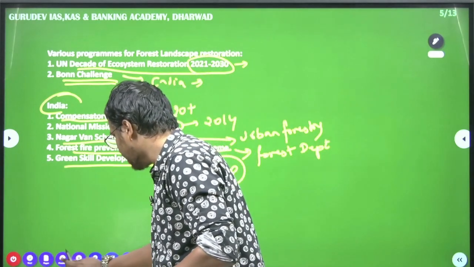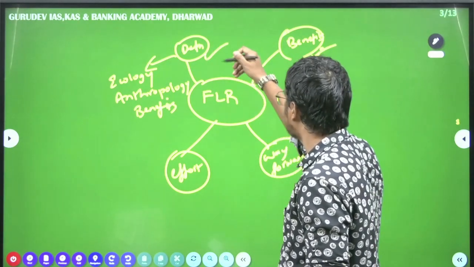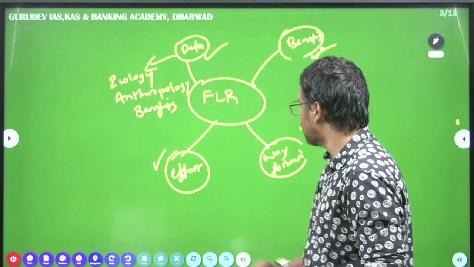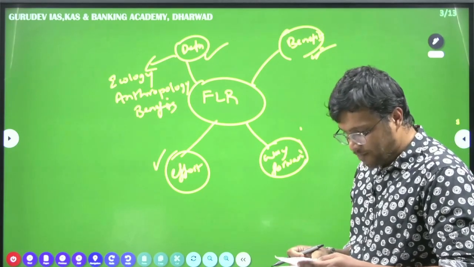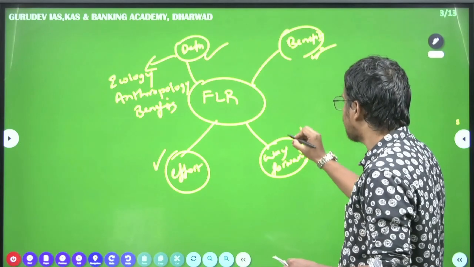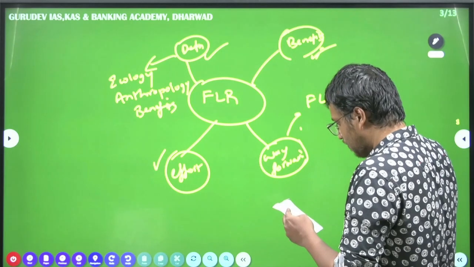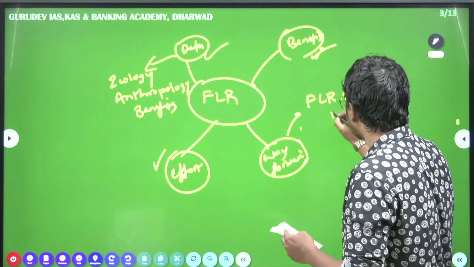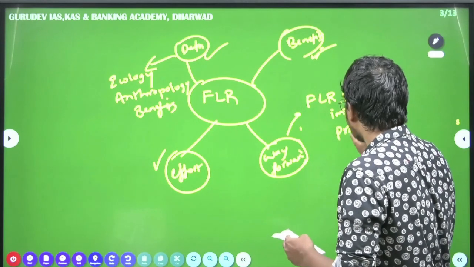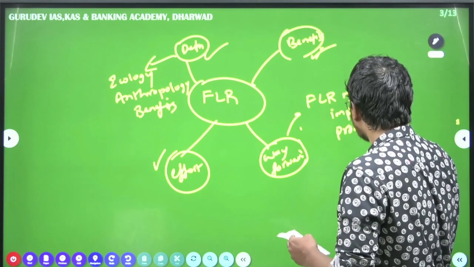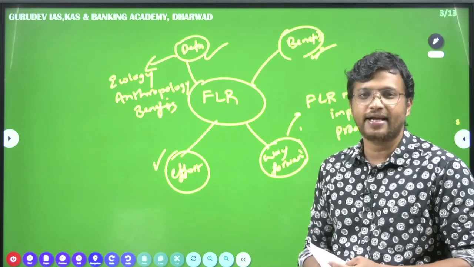Now, going back, we are done with the benefits, the definition, and the efforts. Now looking at the way forward, one of the things the government should concentrate on is that FLR must be implemented proactively, because the land under forest is degrading day by day.